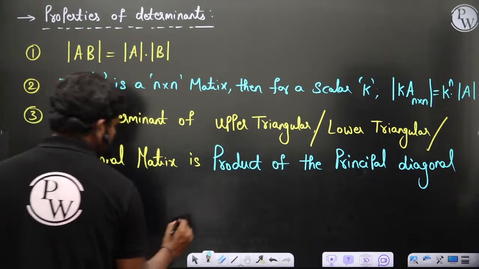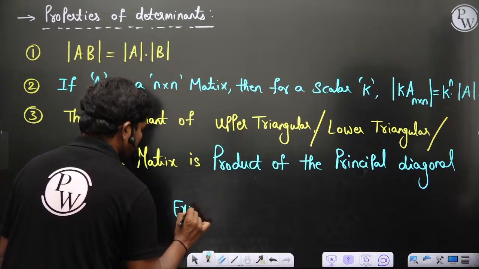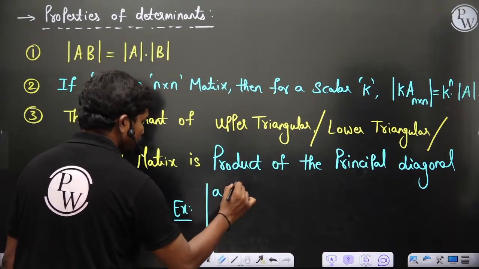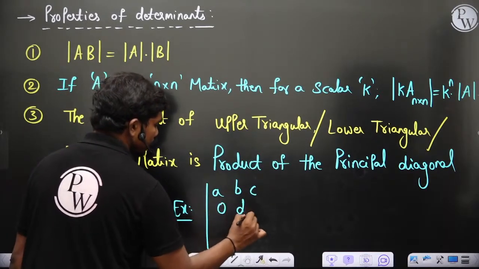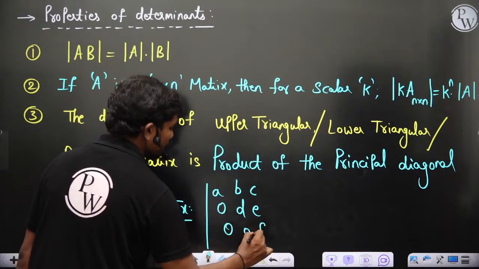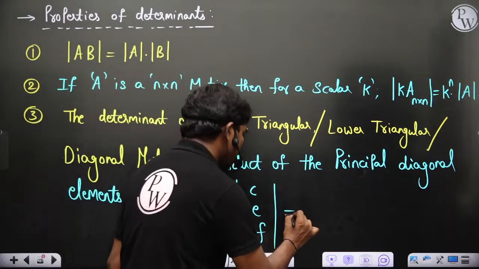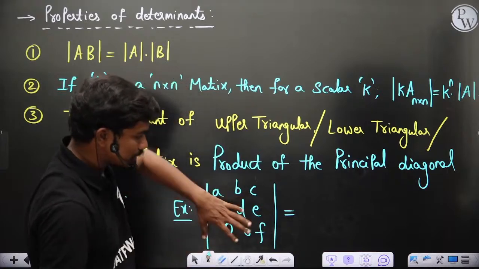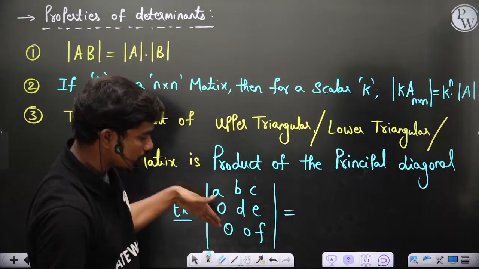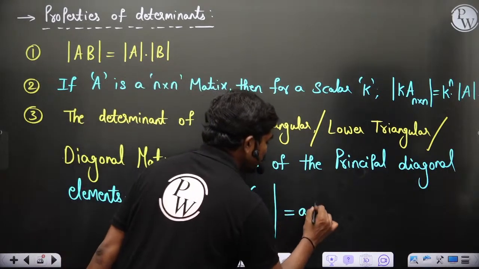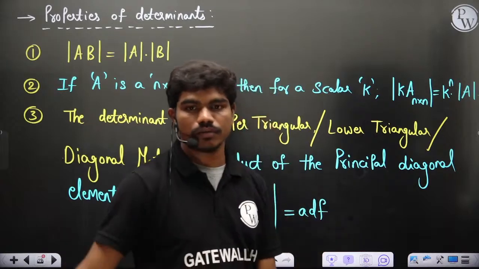Like for example, you can see A, B, C, 0, D, E, 0, 0, F. If I have this kind of matrix, since it is clearly upper triangular because all the lower elements are zeros, the determinant is just ADF. That's all. Clear?